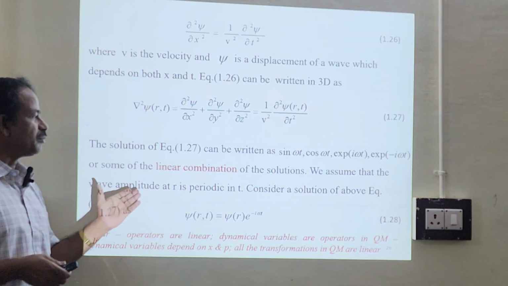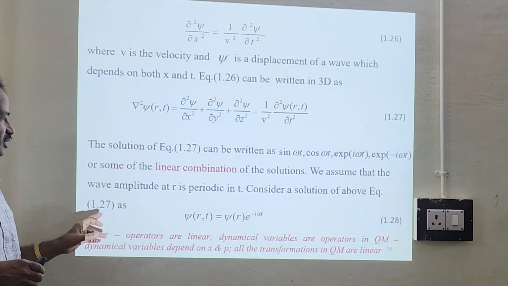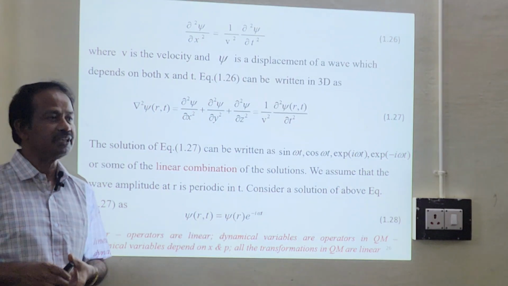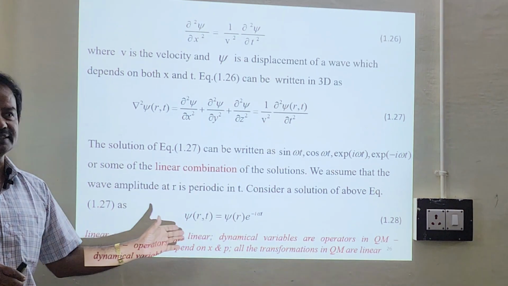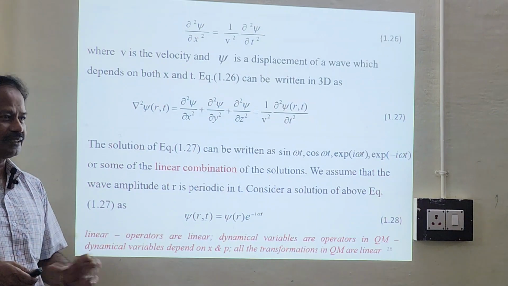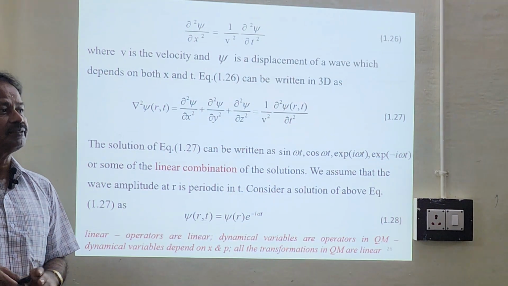So we assume that the wave amplitude at r is periodic in t. Consider a solution of the above equation as psi of r comma t, which is equal to psi of r e power minus i omega t. We are going to consider the solution exactly like this, where psi of r is the amplitude and e power minus i omega t is the phase factor.